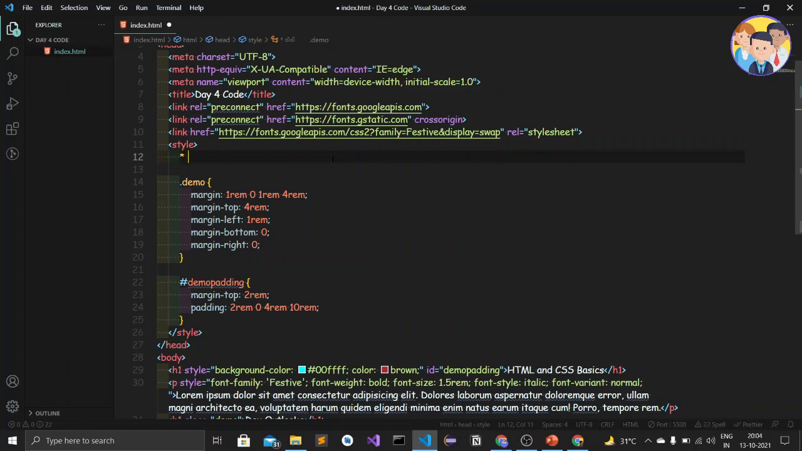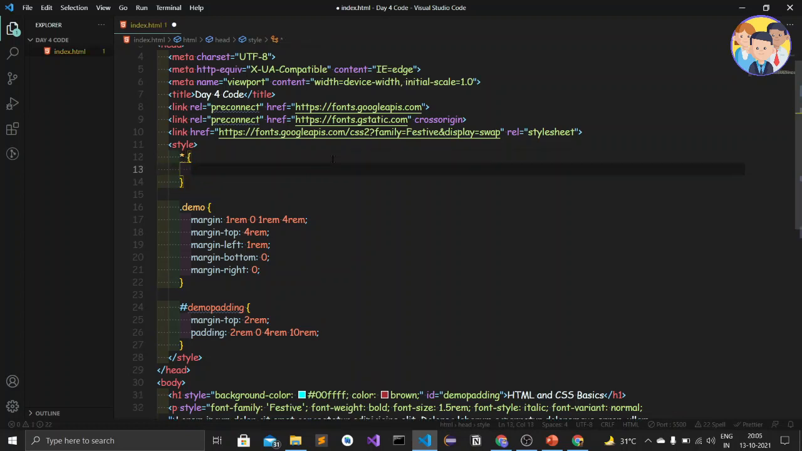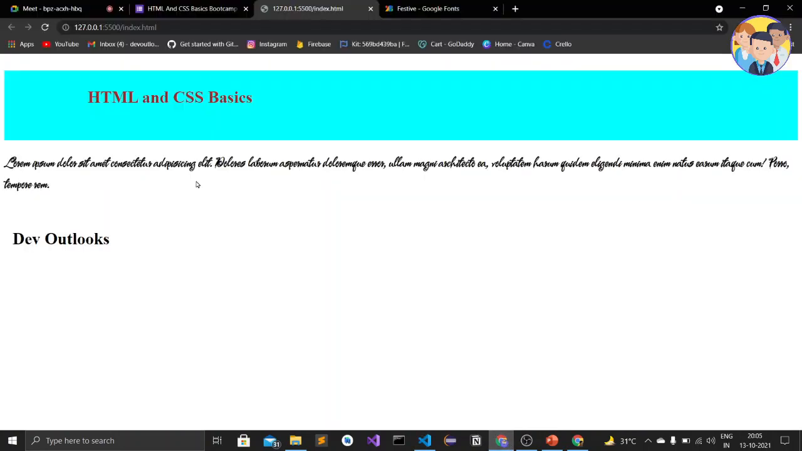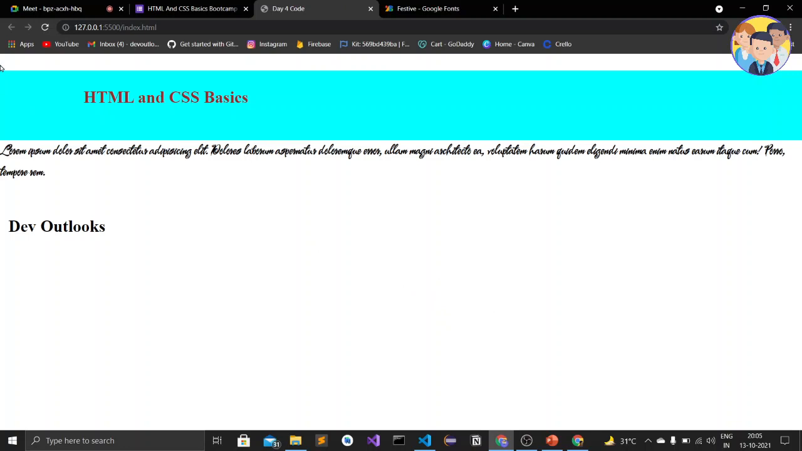So I'll just select the star, and in the curly braces I'll just add margin 0 and then padding 0. Okay, so this will erase all the default margin and padding of the web browser. So let's see it in the web browser. Okay, so this padding has been gone. Okay, margin and padding of web browser.